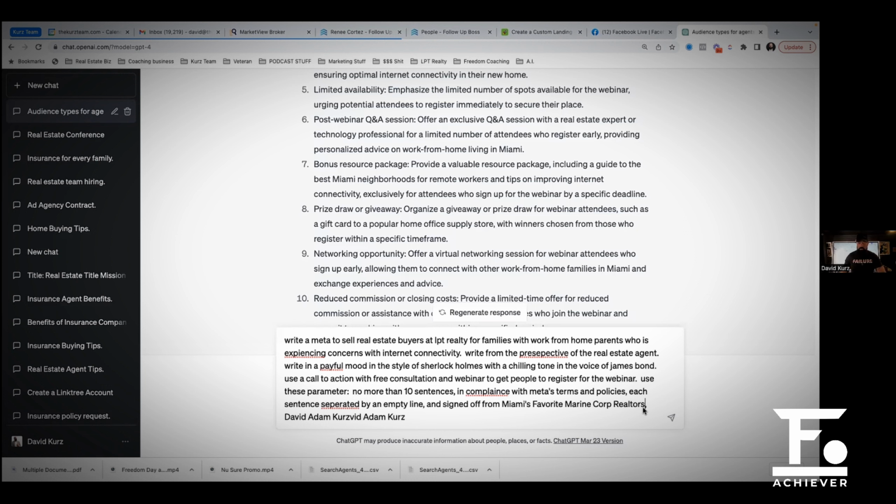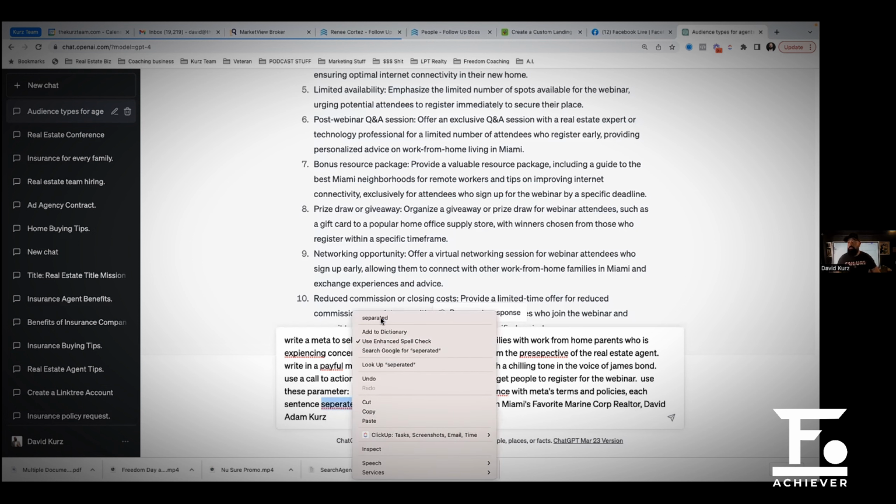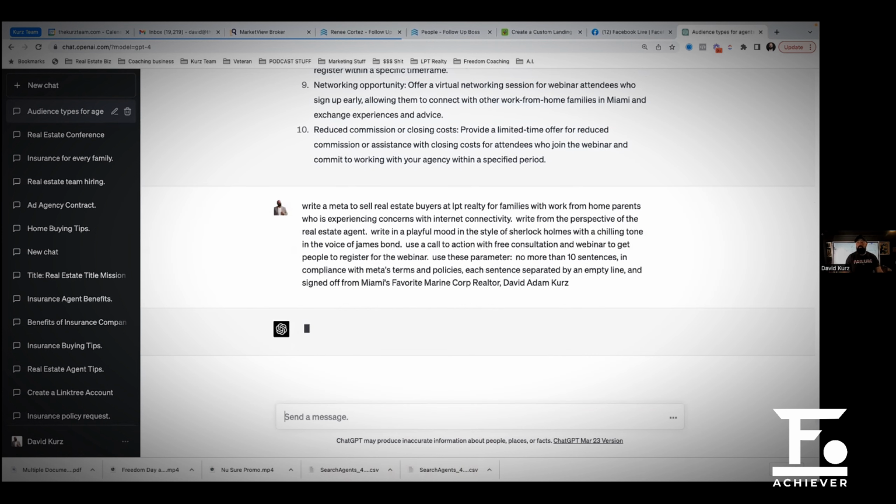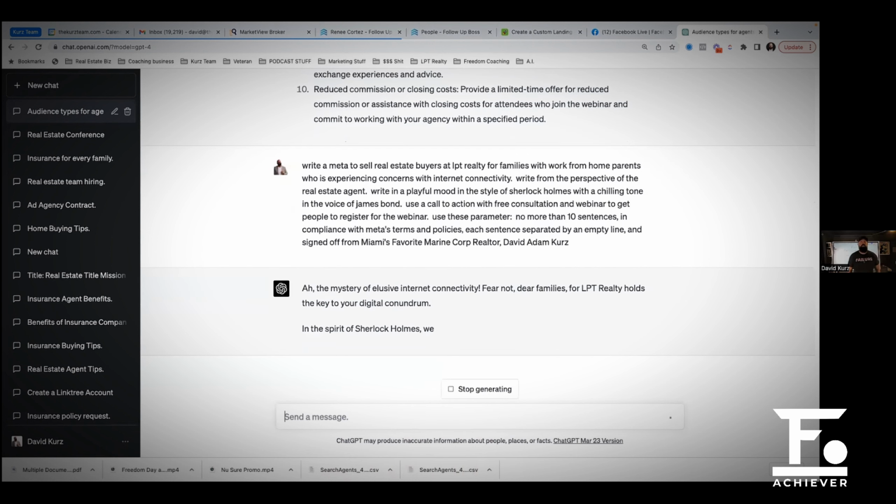Okay, so now let me fix my spelling here. I don't know what happened here. All right, let me fix my spelling. And so this is your master prompt. This is everything that we found while we were doing prompt engineering. This is everything that we found to help us get to this final prompt. And this final prompt is going to give us the answer that we're looking for, okay? So watch this. You want me to read this in James Bond voice?